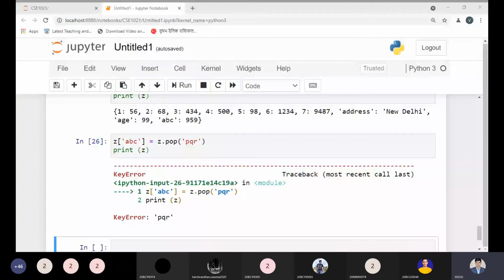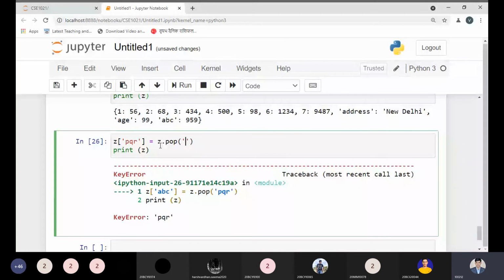Okay, so let me try right now. We want to update ABC by the PQR. So is it updating or not? Let me check. Since the key is also possible to update, here I just want to update the PQR, and here I want to remove the ABC. So here I need to use the ABC, and it should be updatable right now. Yes, now updatable.